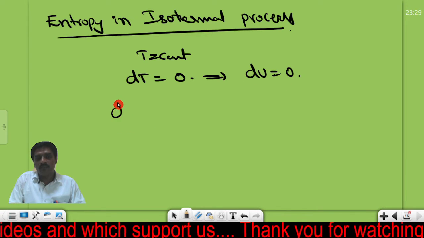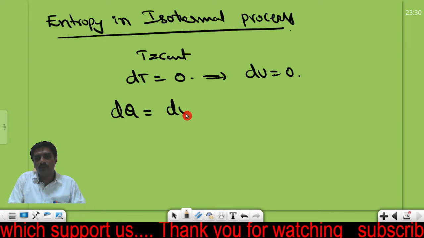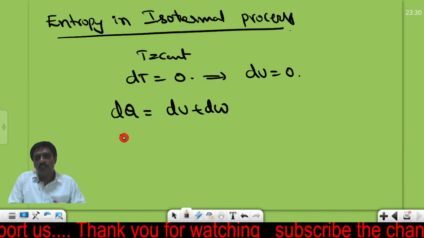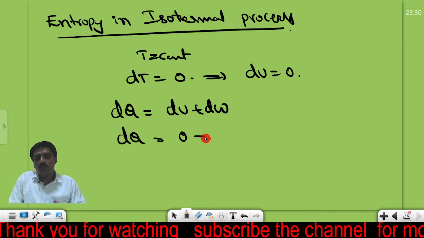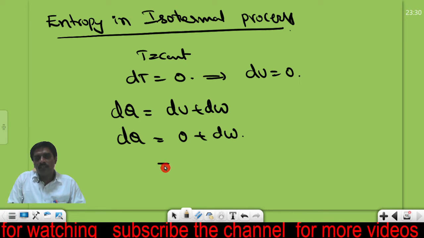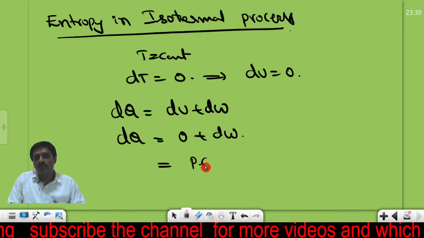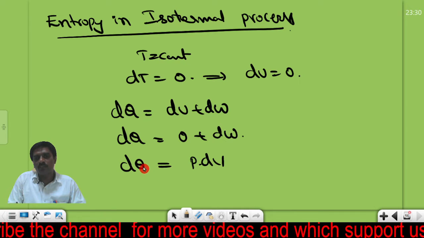As per the first law of thermodynamics, dq is equal to du plus dw, so dq is equal to 0 plus dw. Then dw is equal to p dv, which is equal to dq.